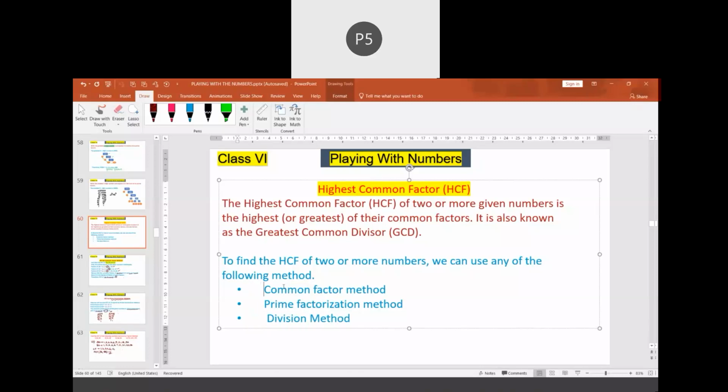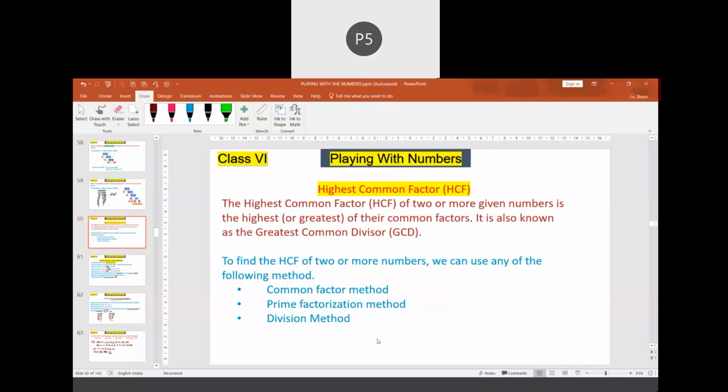So there are three different methods: common factor method, prime factorization and division. In the examination, you can solve using any of the methods. No, sir, in the exam we have to solve on the paper also, sir.